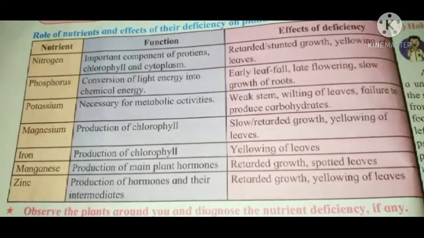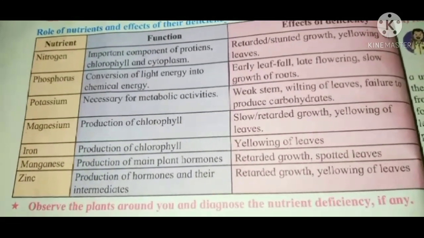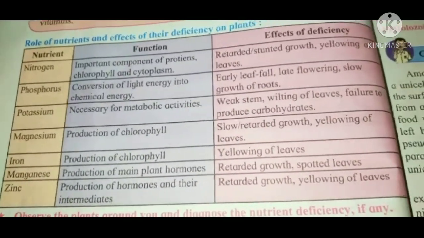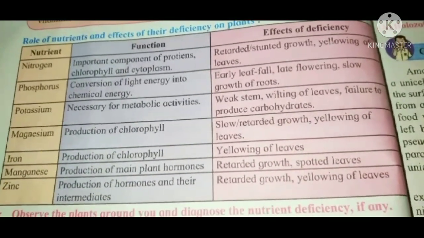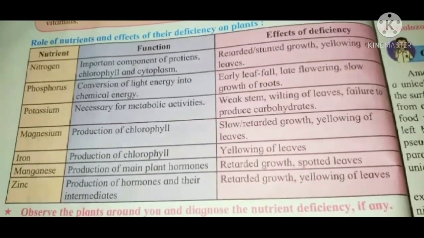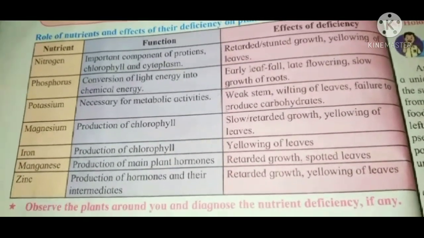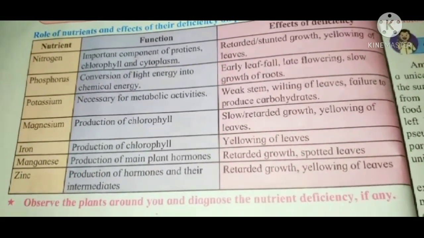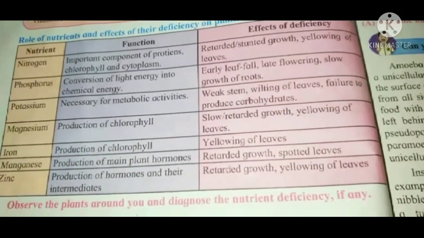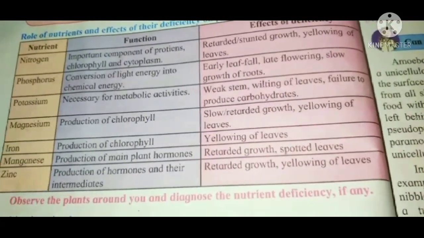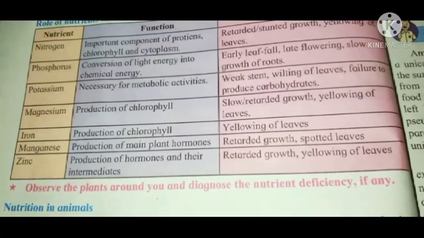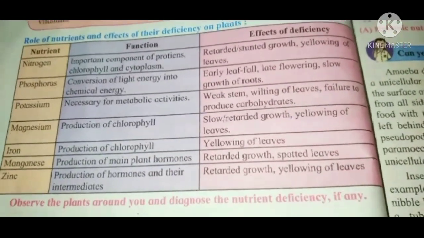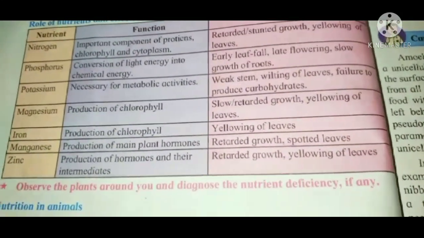Now potassium. Its function is that it is necessary for metabolic activities. Its deficiency effects are weak stems, wilting of leaves and failure to produce carbohydrates. Magnesium is for production of chlorophyll, and its deficiency causes slow, retarded growth and yellowing of leaves. Now iron, for production of chlorophyll. Its deficiency effect is yellowing of leaves.